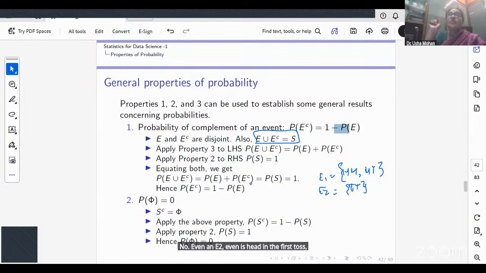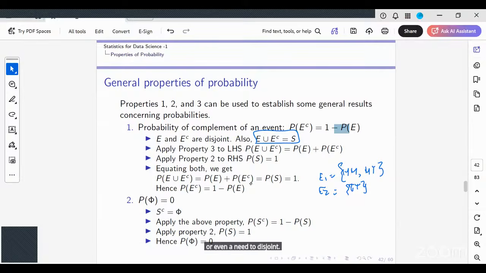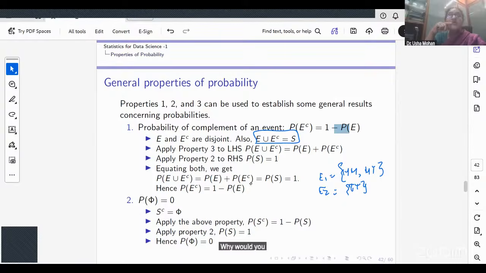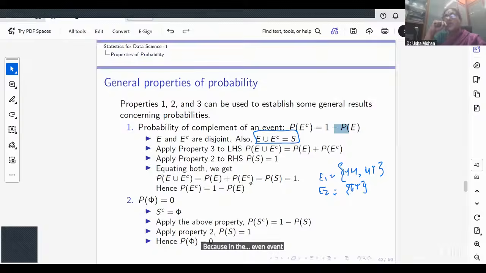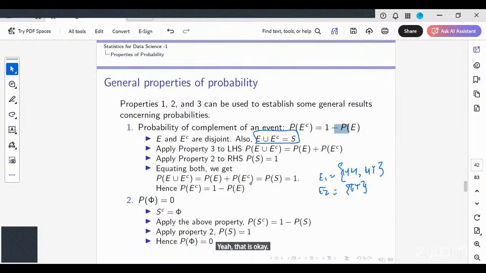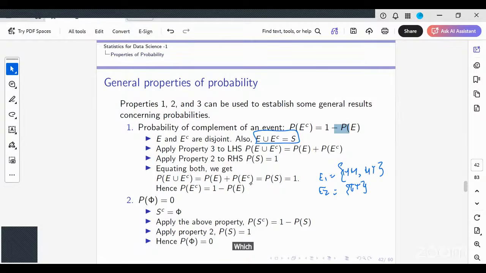E2 is tail in both the tosses. Are E1 and E2 disjoint? Yes, they are disjoint. Why would you say they are not disjoint? Is there an outcome which is common to both? I'm saying that you got head and also head tail, which satisfies the condition that you are getting head in the first toss, but also you are getting a tail in the second toss.